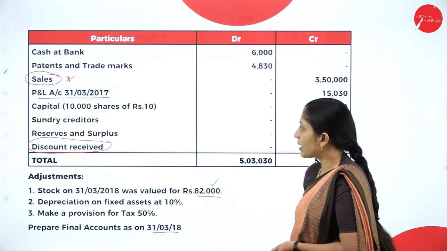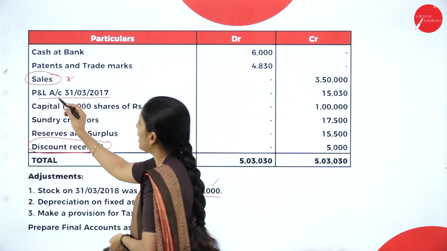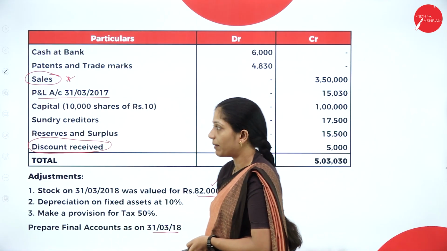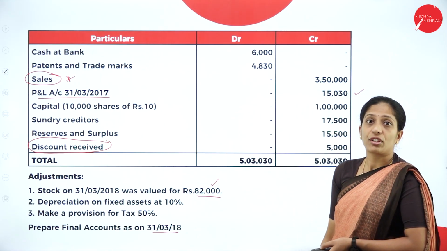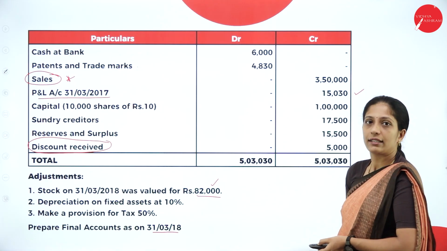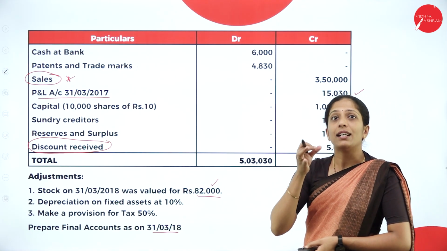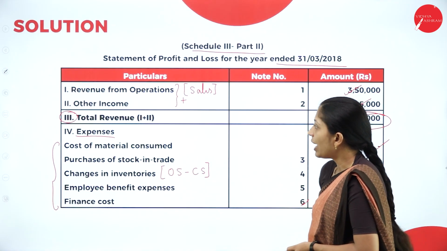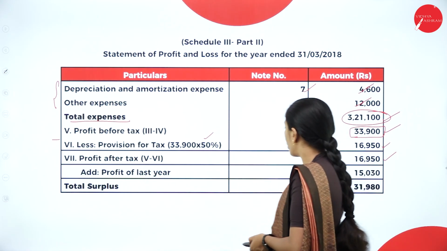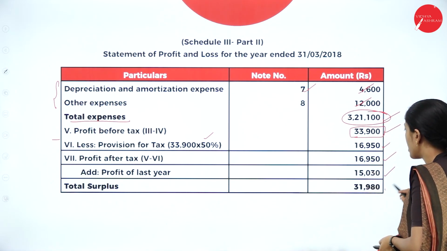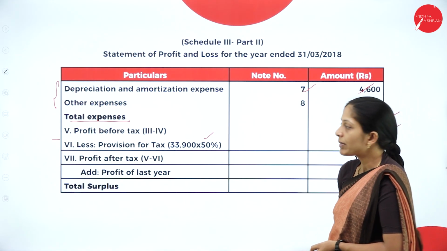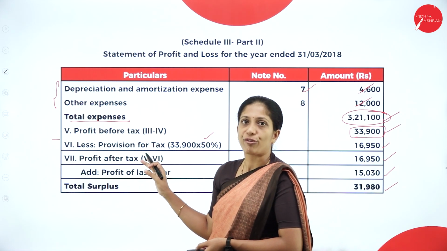So, if you see your trial balance, we have the P&L account as of 31st March 2017. How much is that? 15,030. So, this will be the profit of last year. I have to add that profit so that you will get the net surplus. So, add the profit of last year, 15,030. Then you will get the total surplus of 31,980. So, hope you are clear about the statement of profit and loss.